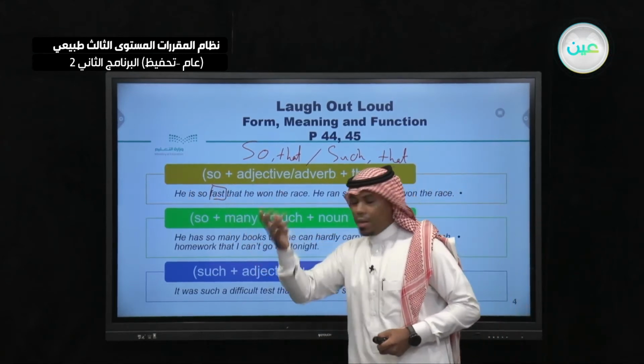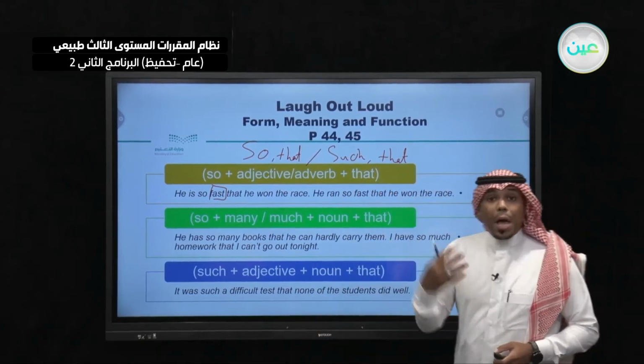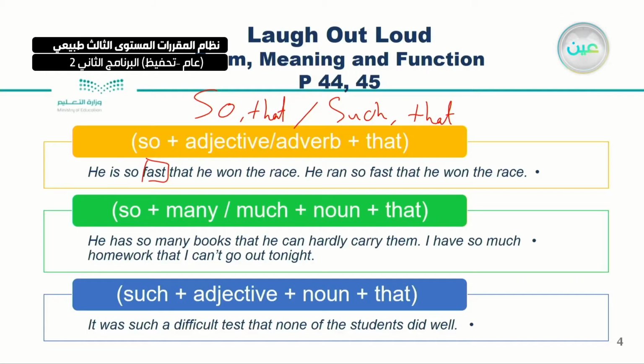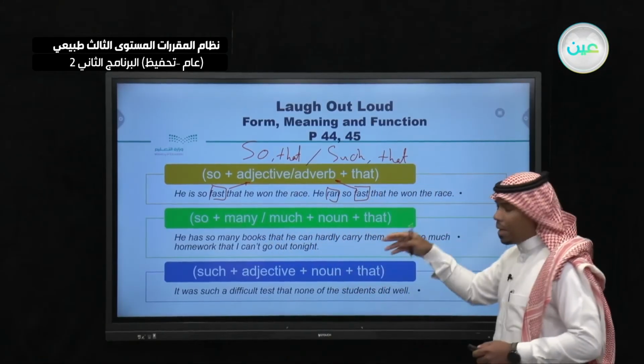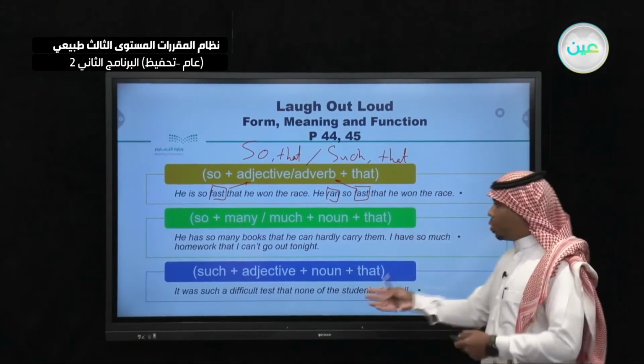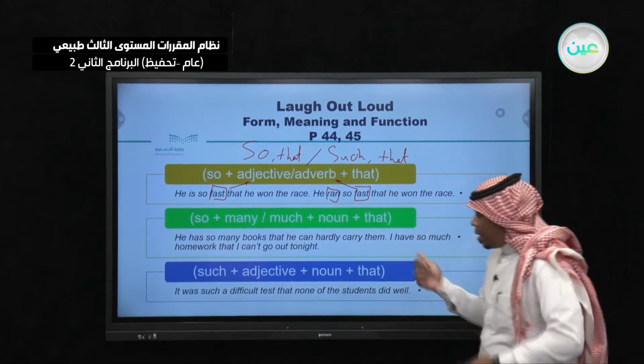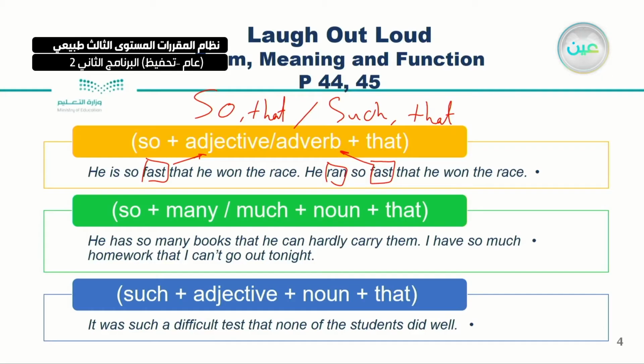I'm describing the noun. But when I'm describing the verb, like he ran so fast, here fast is an adverb, not an adjective. You should remember this, guys, because in he is so fast, I am describing a noun, but when I'm describing a verb, I should use an adverb. The green one: so many plus noun, and of course I have to use that.